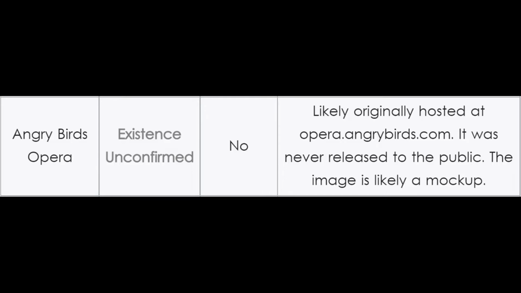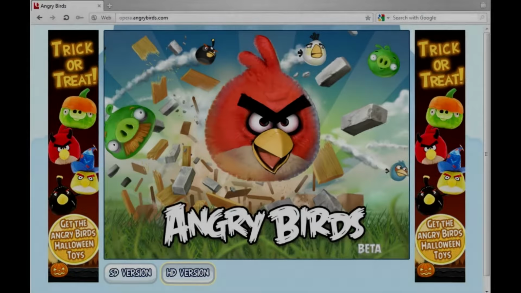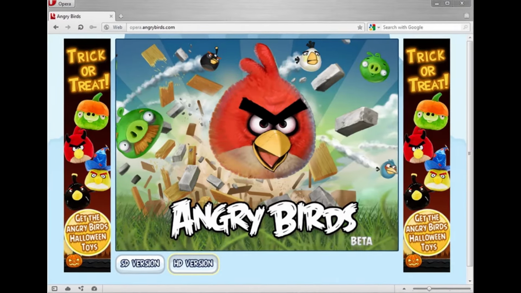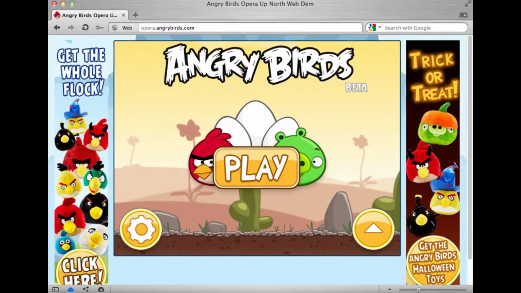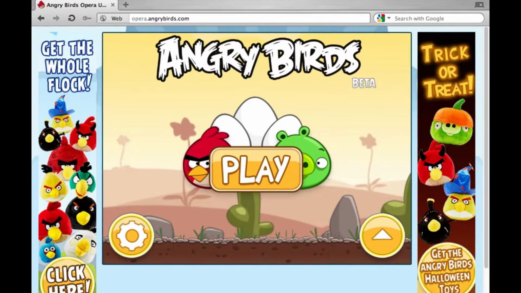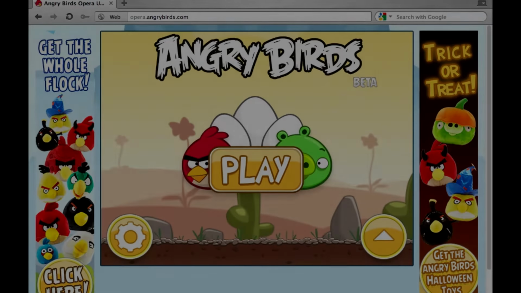the game was never actually released to the public and that the images of it are likely mock-ups. For now, I'm just going to stick with the Lost Media Wiki on this one, as fan wikis sometimes aren't the most reliable, and especially since that one doesn't really have a source, and I also couldn't find anything else on it anywhere, so I'll just consider its existence unconfirmed for now.